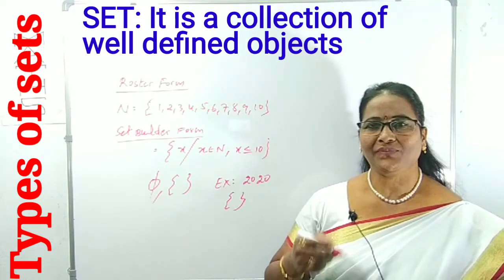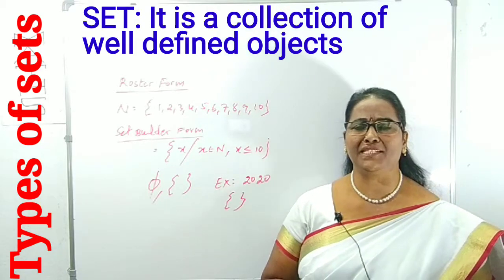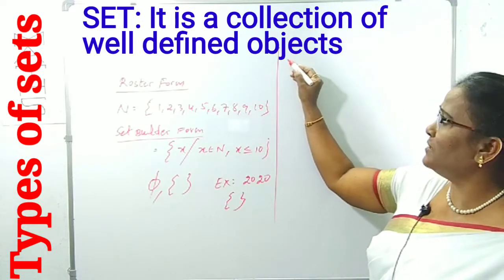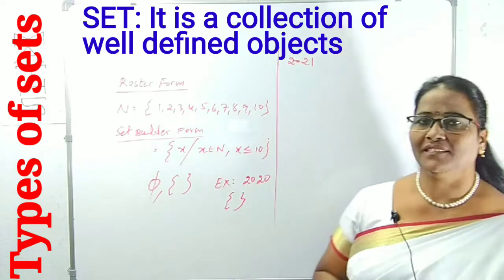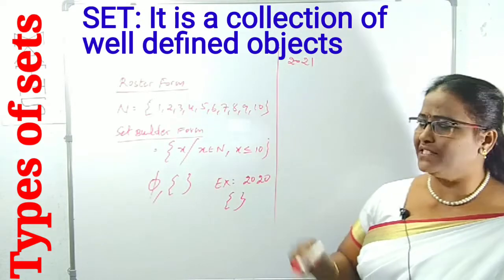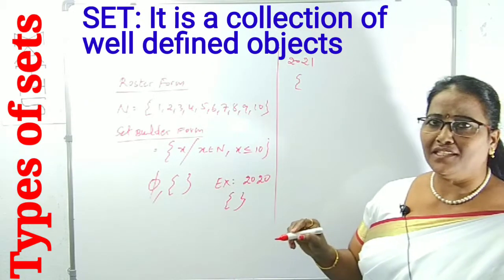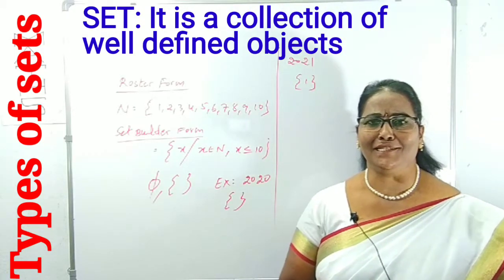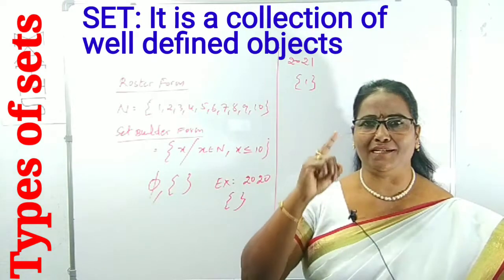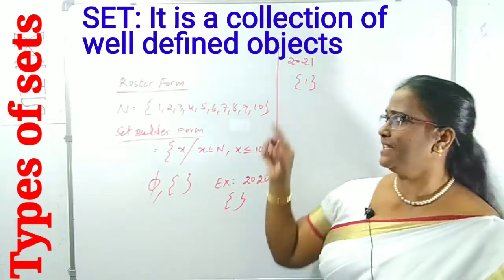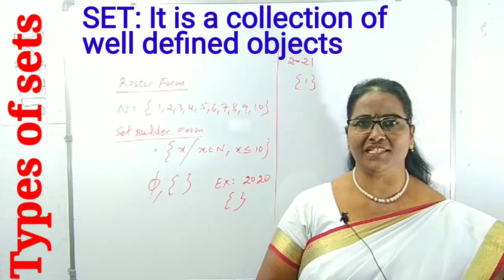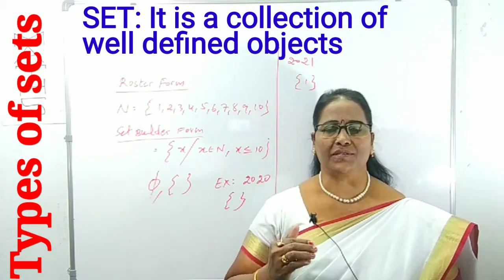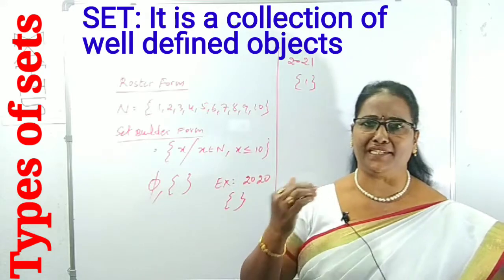Next term, singleton set. A singleton set means it contains only one element. For example, the set of the odd digits in the year 2021. What is the odd digit here? Clearly, only one odd digit, 1. So this is clearly a singleton set. What is the meaning of singleton set? It contains only one element. In the year 2021, what is the odd digit here? Only one odd digit, 1. Clear?